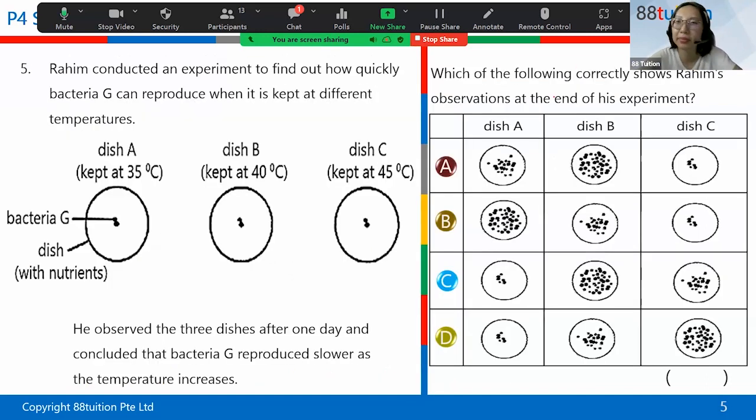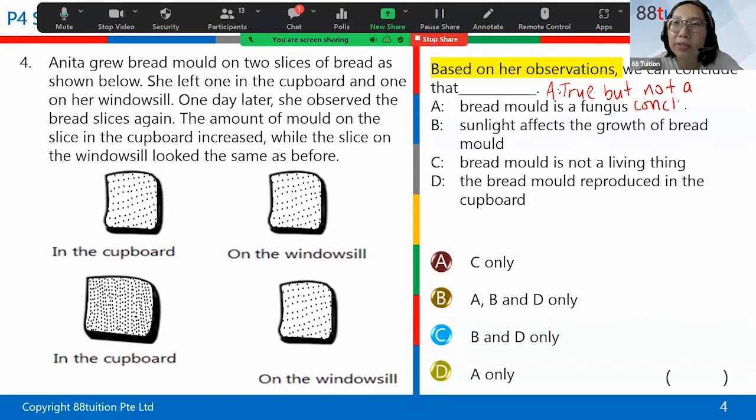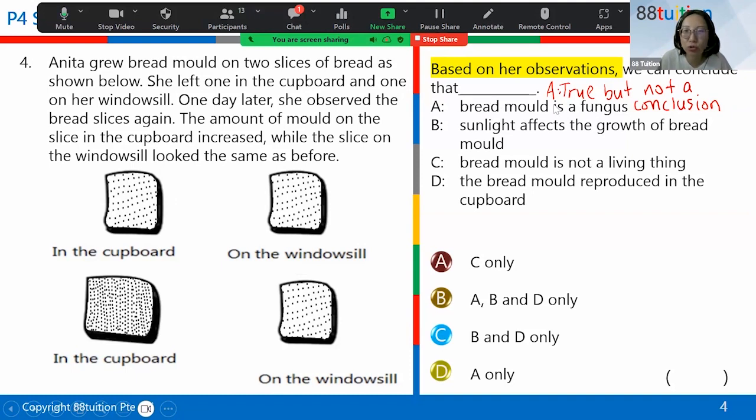So I'm going to write here. All right, so A is true, but not a conclusion based on what you observe in the experiment. That means it's true that mold is a fungus, but you cannot base it on the observation. How do I know mold is a fungus? It doesn't mean there's more mold growing on the bread in the cupboard. That doesn't tell us that mold is a fungus. So A is a true fact. It's not a conclusion based on your observations.